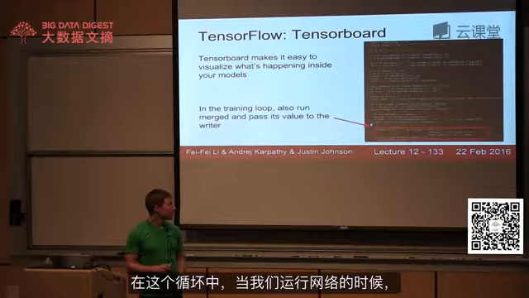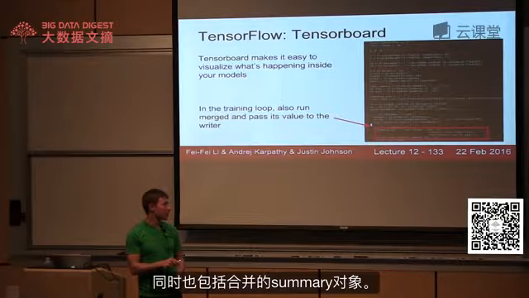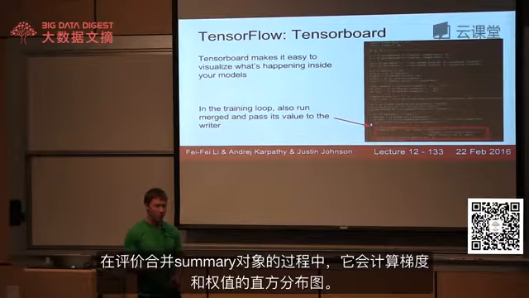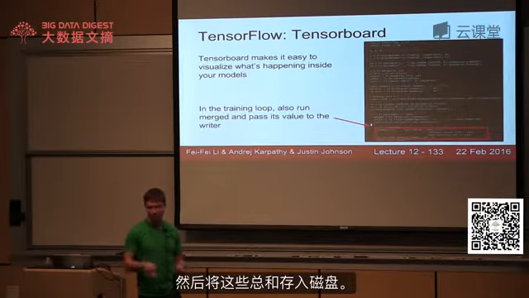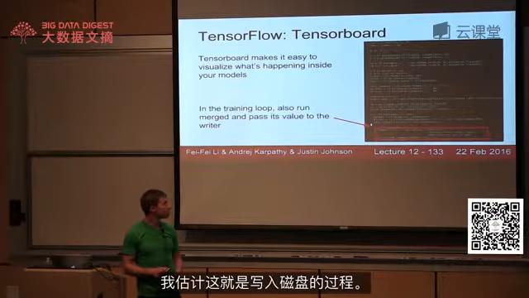And now in our loop, when we're actually running the network, we tell it to evaluate the training step and the loss like before, and also this merged summary object. So in the process of evaluating this merged summary object, it'll compute histograms of the weights and dump those summaries to disk. And then we tell our writer to actually add the summary. So I guess that's where the writing to disk happens.